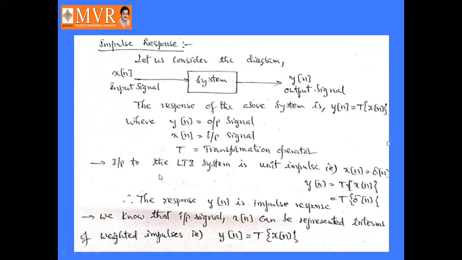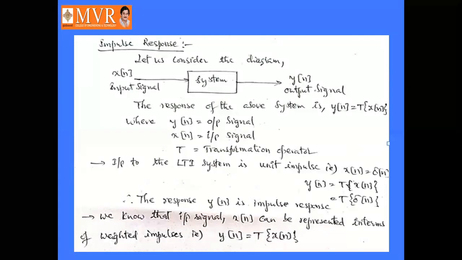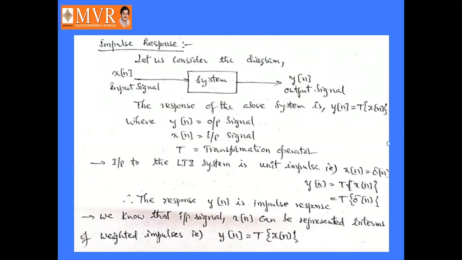Okay, next, the input to the linear time invariant system is a unit impulse. Suppose x of n is a unit impulse, how is the impulse function defined? As we already know, the impulse function exists only at t equal to 0, or at n equal to 0. At the remaining places, its value is 0 only. Here we are taking the input of the linear time invariant system as a unit impulse, that is delta n equal to 1, right?